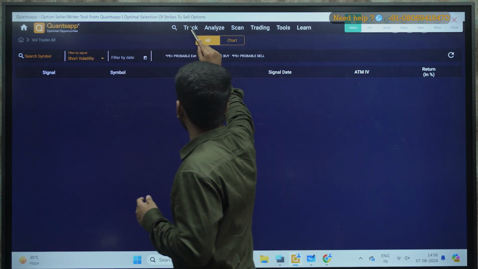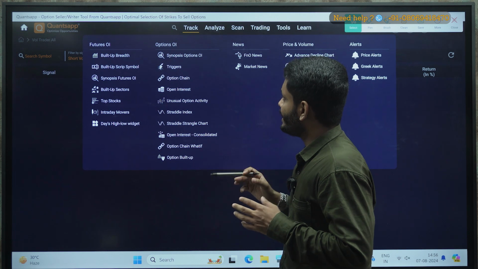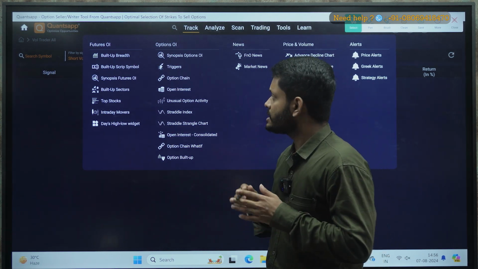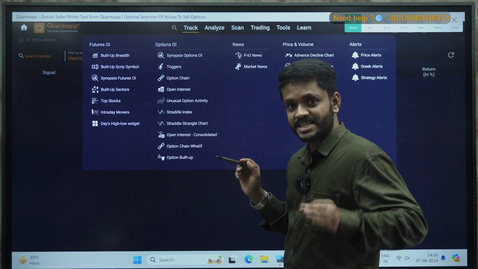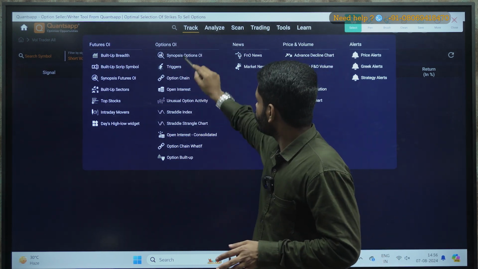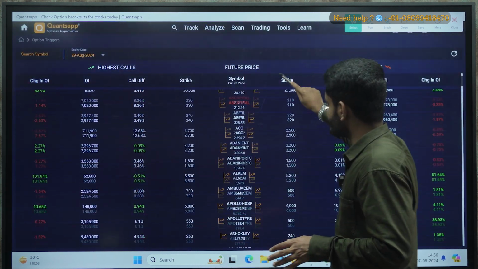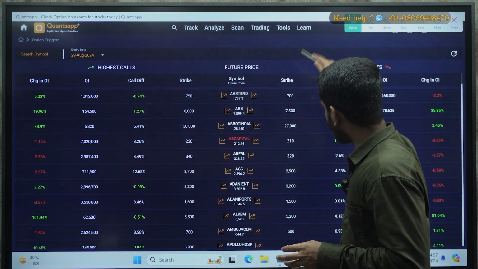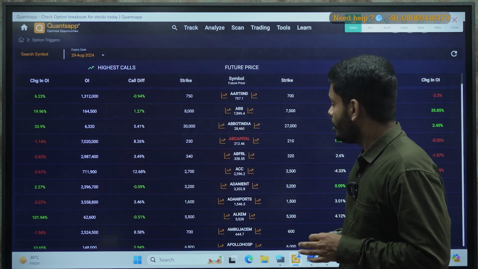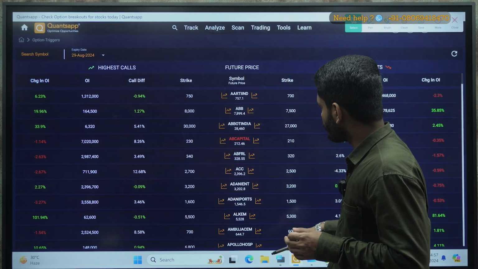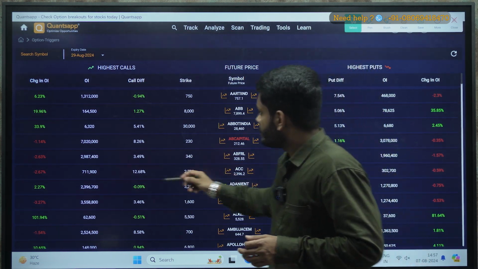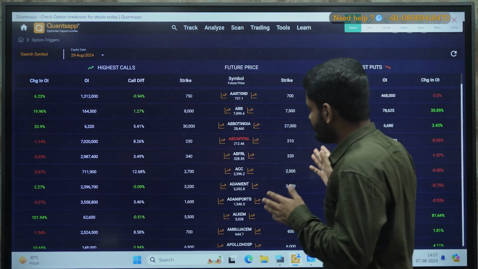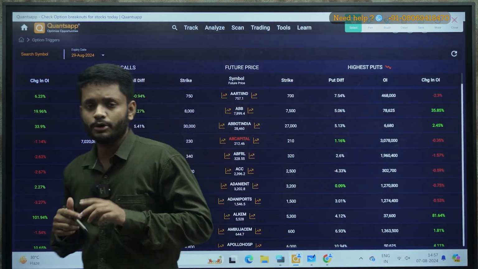Apart from that, if you ask me one more thing, for intraday lovers especially, this I have covered n number of times. So one more time, for intraday stock specific trader, go to track, go to triggers. So this is one such thing wherein you will be getting automatic resistance and automatic support levels. Okay, and here the first column is change in OI. I have given an in-depth video on this. Definitely go and check out.